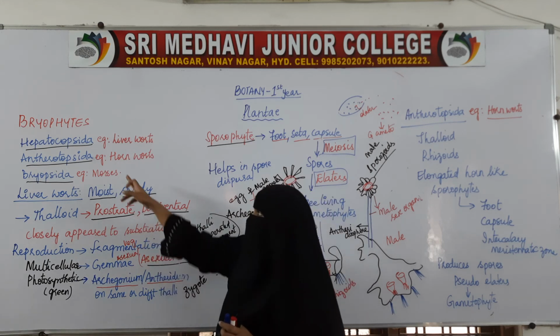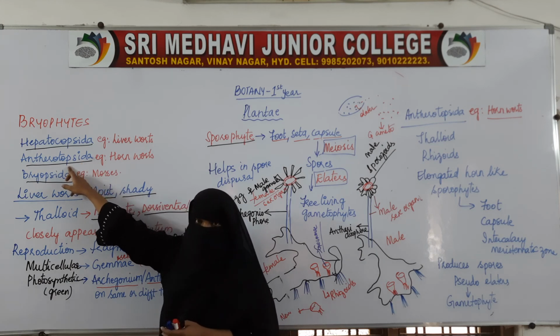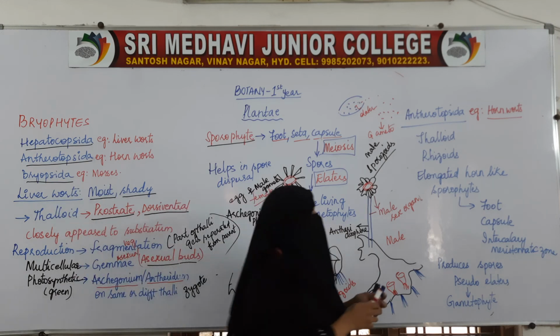Then coming to the next group, that is Anthocerotopsida, the example is hornworts.